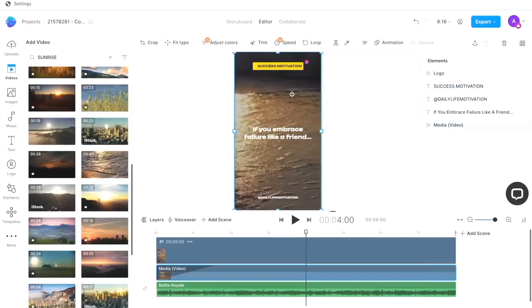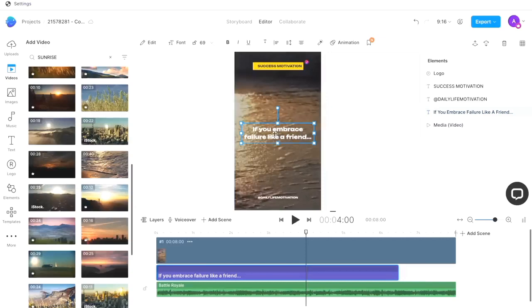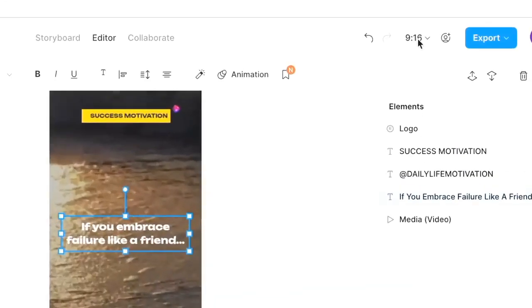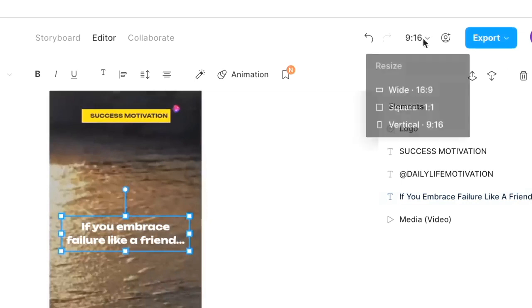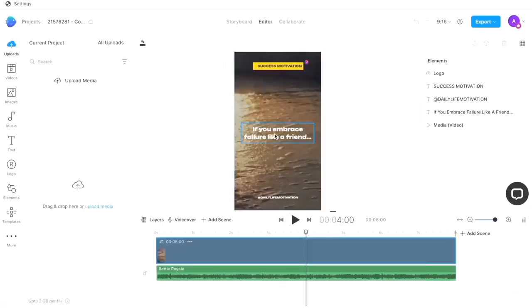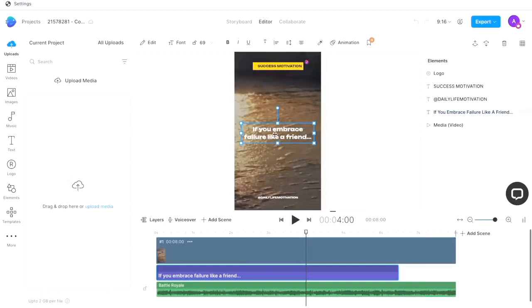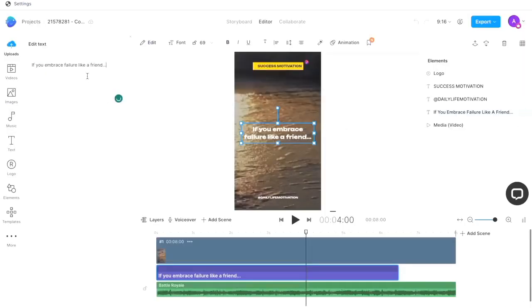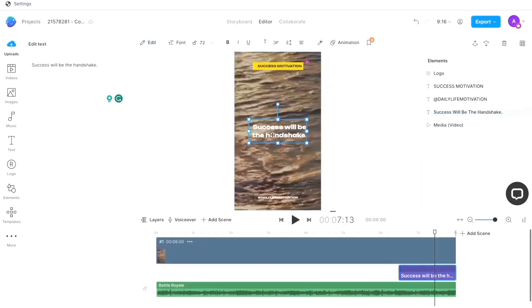Now if you want to use the same customization for a bunch of different shots, you can simply choose to duplicate this project by going to the top right corner of the screen and choosing this option that shows the aspect ratio. You simply click on the drop down and select the 9:16 aspect ratio. And what InVideo does is it duplicates the same project in a new tab. Here you can just change the text like we did before. And then you have multiple videos with the second background that you've chosen.